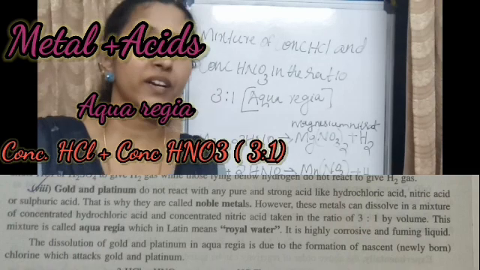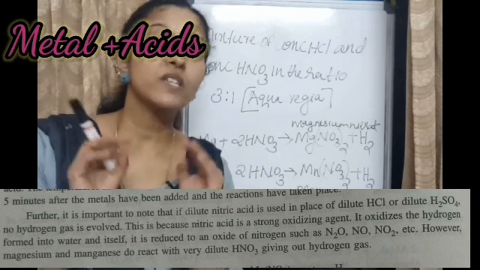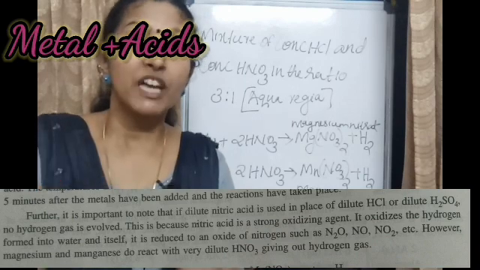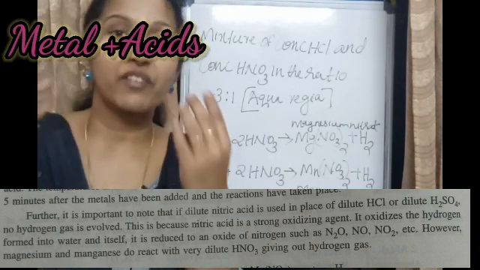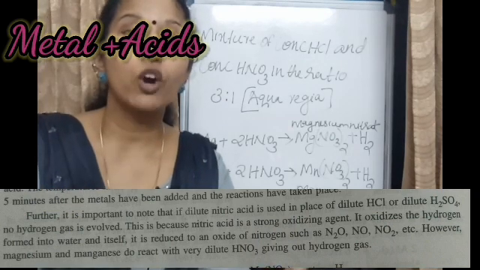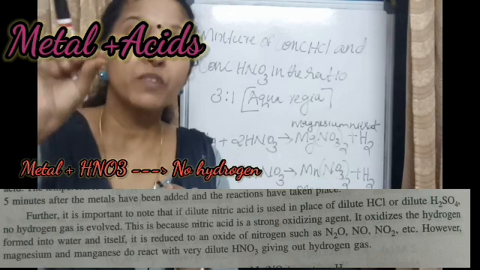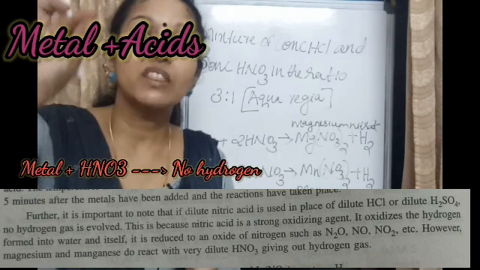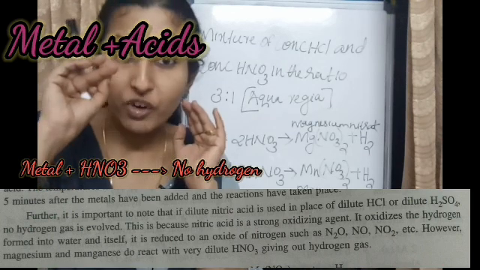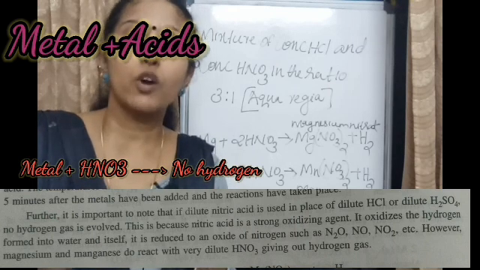Then another very important case. We just discussed that when a metal reacts with an acid it forms salt and hydrogen gas. But hydrogen gas is not evolved when a metal reacts with nitric acid. Generally, a metal reacts with acid to form salt and hydrogen gas, but with nitric acid we do not get hydrogen gas.